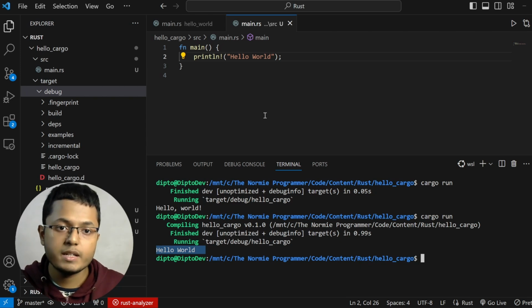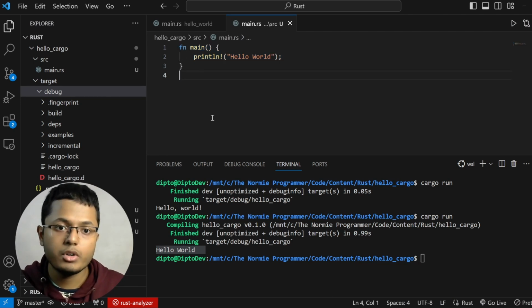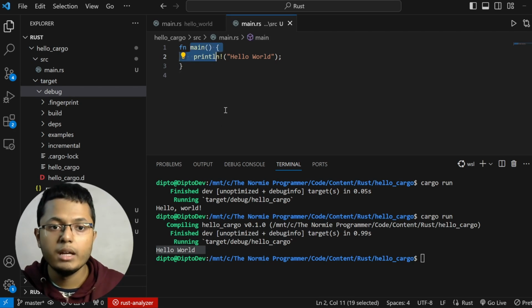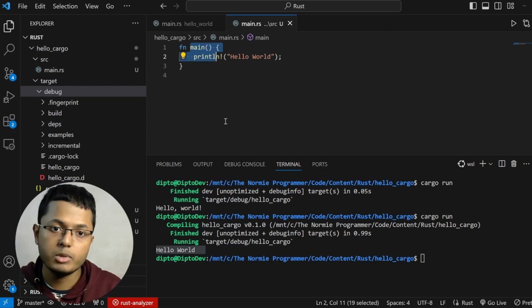Now we can discuss the anatomy and everything of Rust programs, but that is something we will do gradually. First of all, you only have to remember that it should start from main, and that's it. So that's all about the first video on Rust, and from the next video onwards, we will get started using variables and also more Rusty concepts.